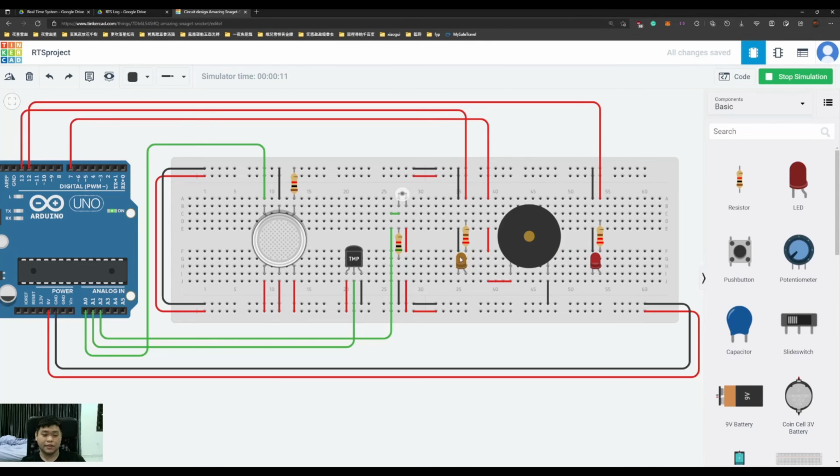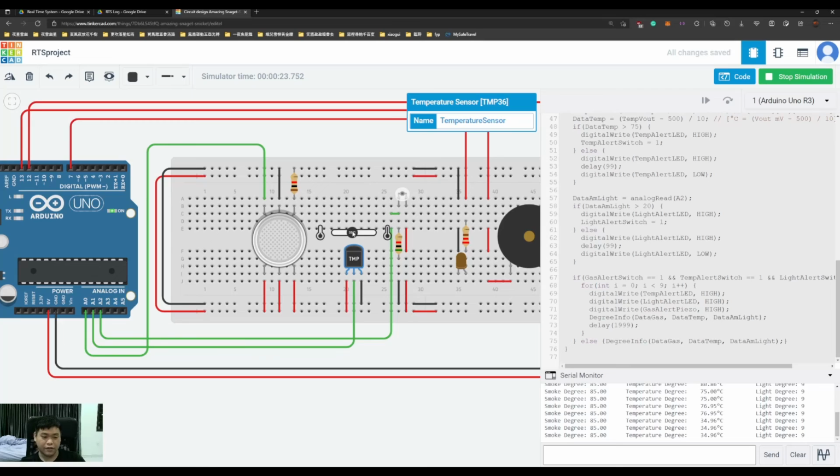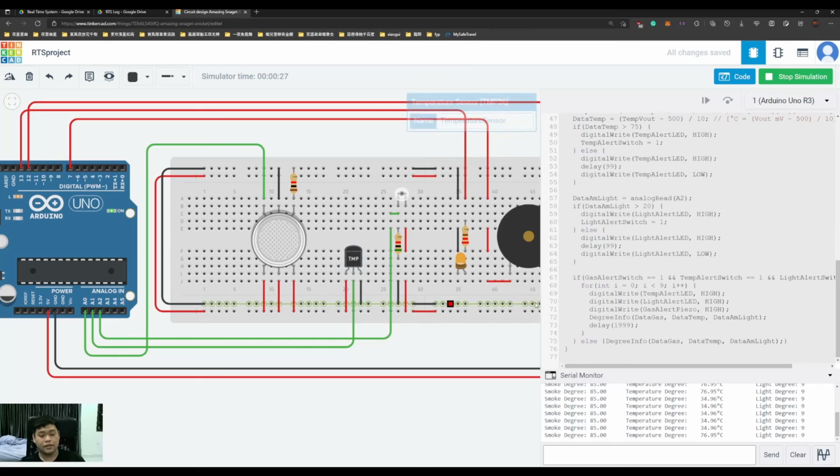Blinking means normal. If more than 75, the alert LED will keep lighting all the time. At 76, 77 Celsius, the LED lights all the time. Back to normal, it blinks again.